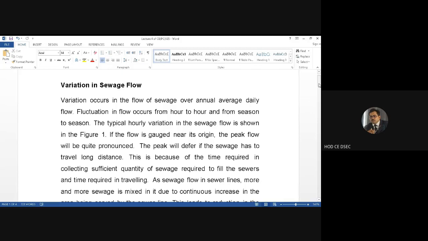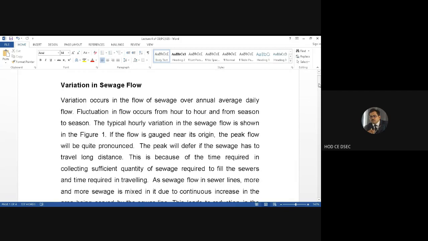Now, if the flow is gauged, that means measured near the origin, where it just generates, there will definitely be some peak value, and that peak value will differ afterwards. If the sewage has to travel a long distance, because from the origin sewage has to traverse quite a distance to meet the main trunks or some disposal point, then that traveling distance and the length of the laterals will definitely defer the sewage and decrease the peak value.